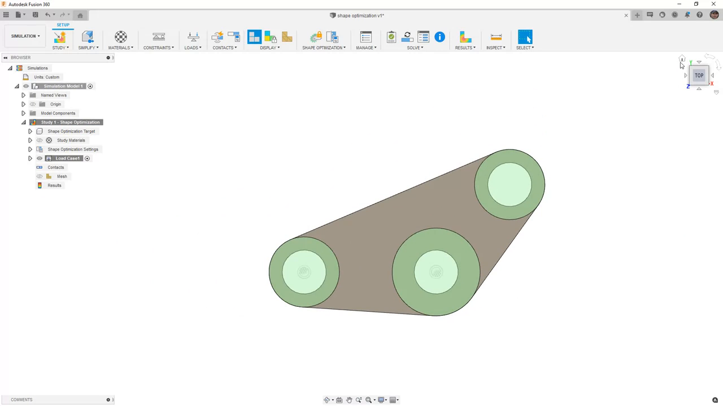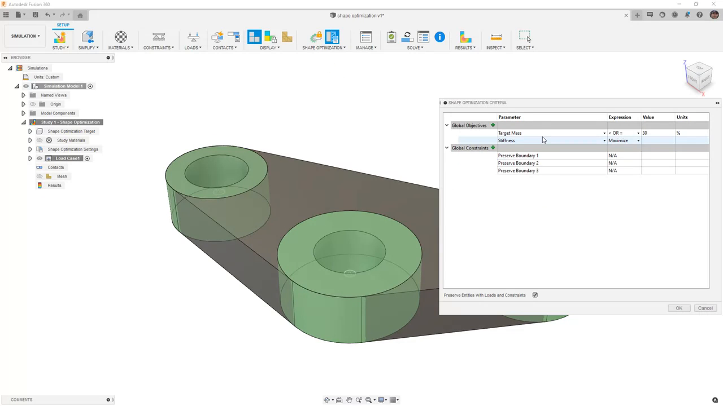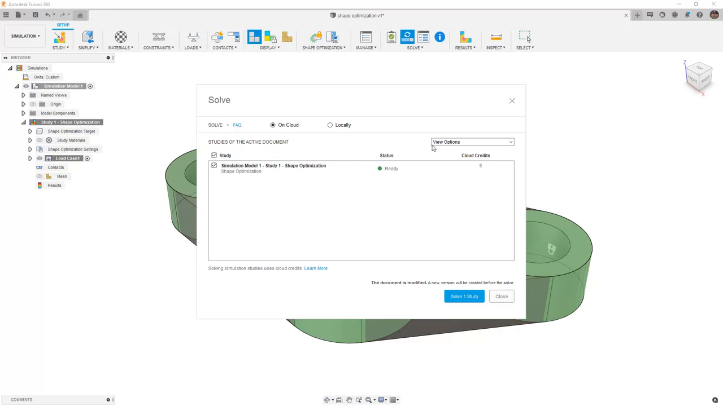I'm going to navigate back to a home view and take a look at the optimization criteria. By default, it's going to target mass less than or equal to 30% of the current value. This can be changed after the fact by adjusting the color bar, so we're going to leave these settings as is, and we're going to solve the simulation study.